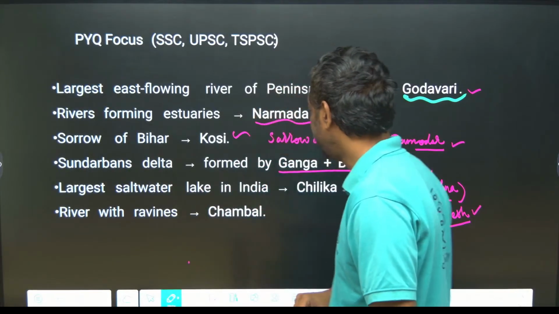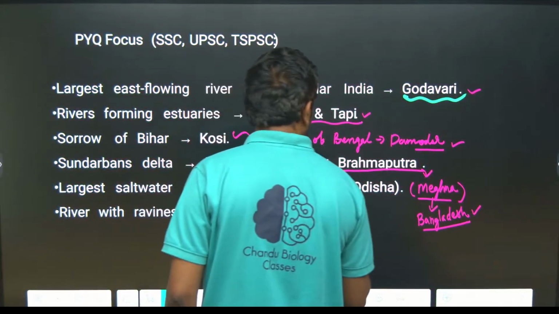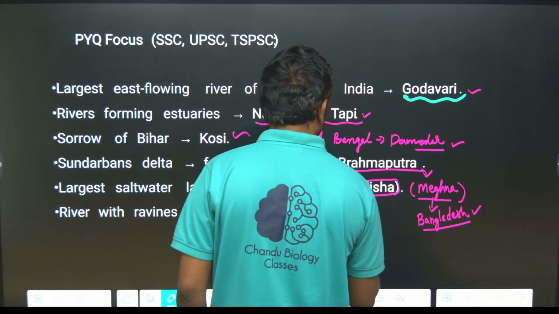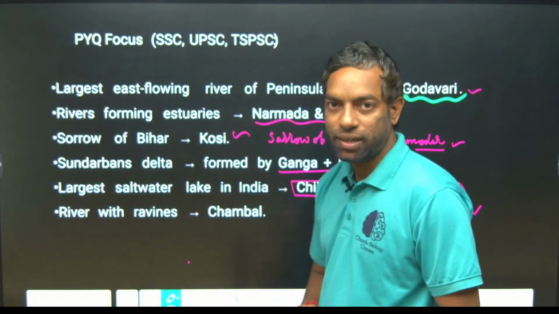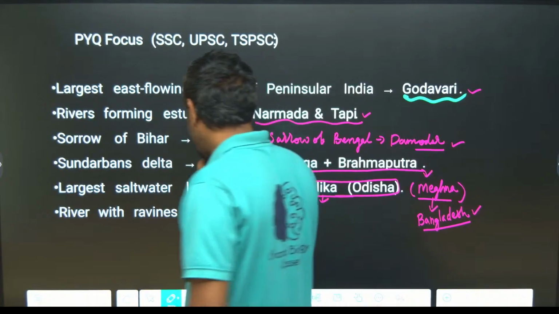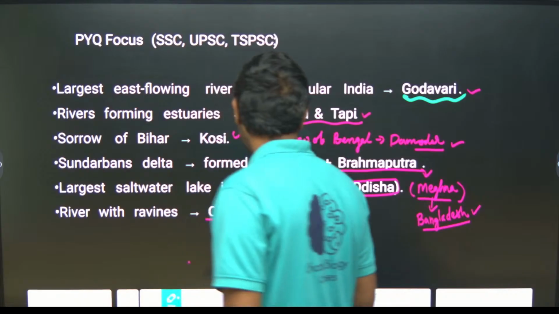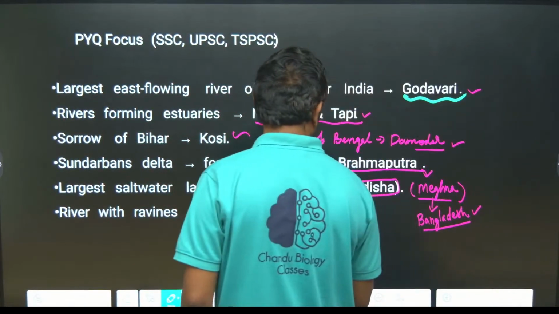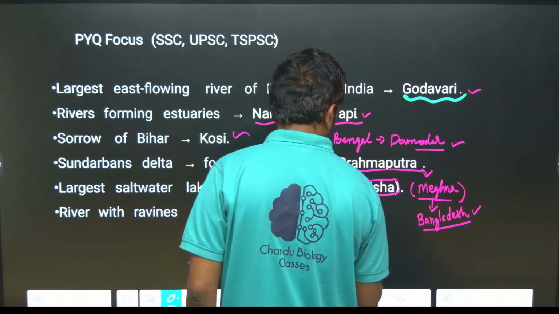And the largest saltwater lake in India is Chilika Lake. Chilika Lake is actually a Ramsar site that was delisted from the Montreux record.